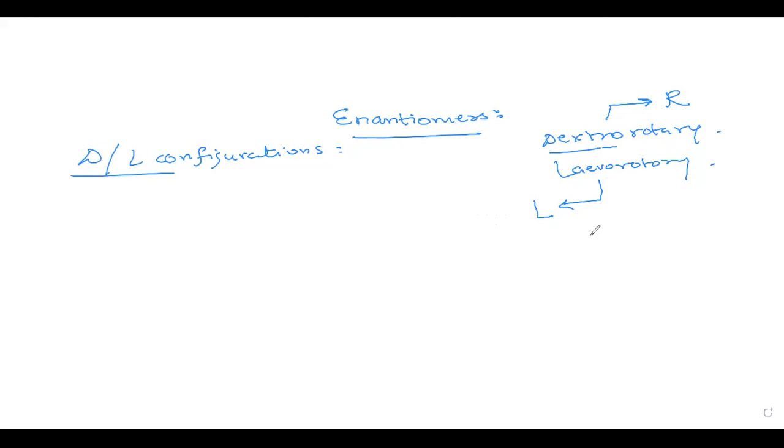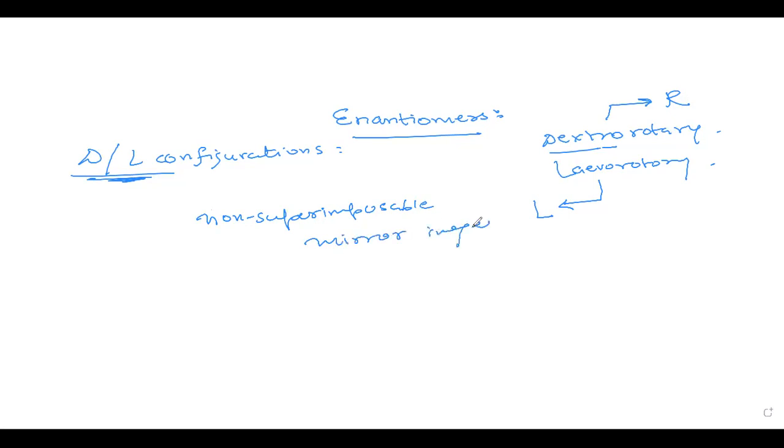Basically, enantiomers are the D and L configurations of a sugar, or in basic words, we can also say that enantiomers are those stereomers which are non-superimposable mirror images